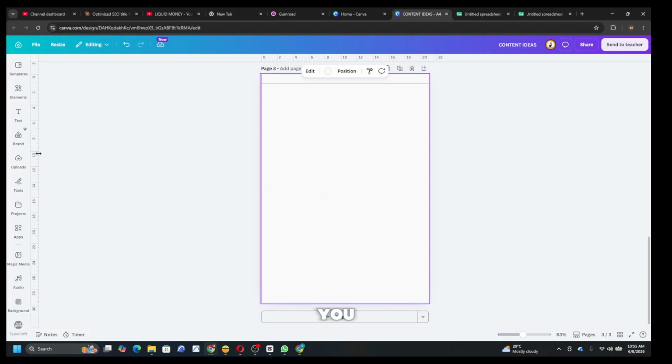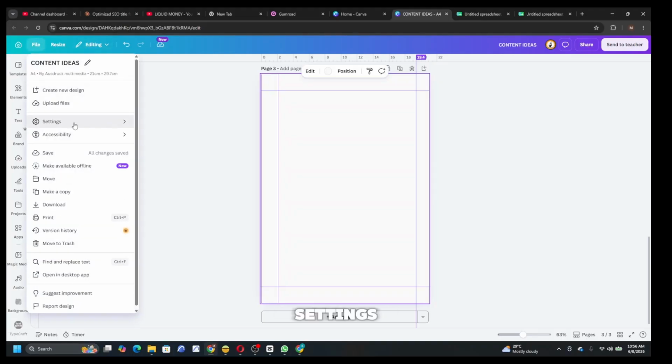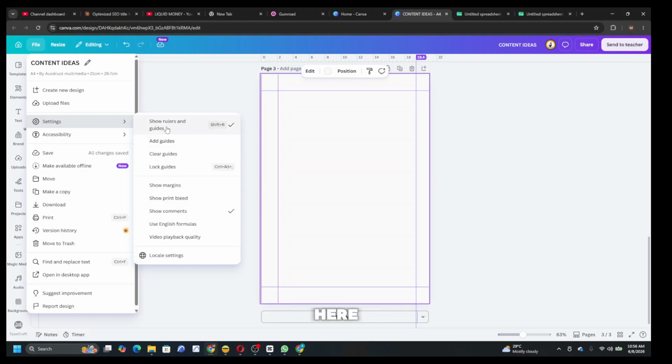Okay, so you just bring this ruler here. You bring this one here. You come up and bring this one here. Then you also bring this one here. So these are rulers. Okay, how can you get these rulers? Understand? Come to file, you come to settings, you look at it here. Maybe if you open your own Canva, you may see it in one of all these ones. Bring it here and save it.